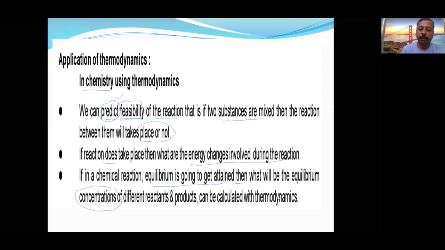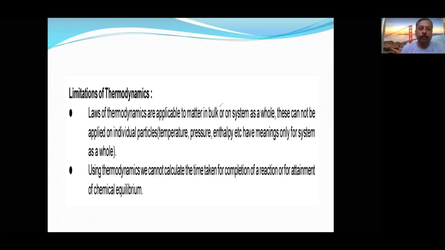Okay, this is about the uses of thermodynamics in chemistry. Even though we have great uses, there are some problems. There are some limitations. What are those limitations? Laws of thermodynamics are applicable to matter in bulk, or a system as a whole.